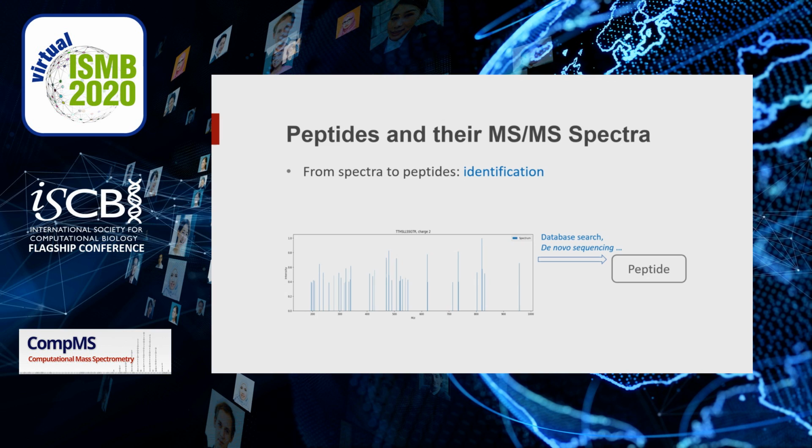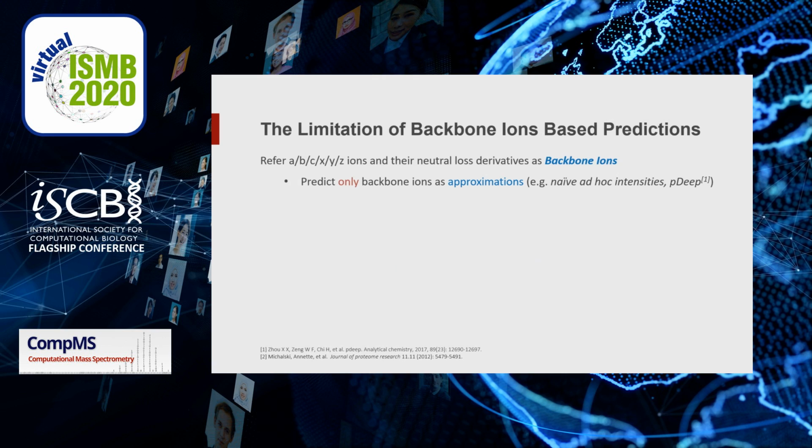Mass spectra and peptides are closely connected. When we obtain a spectrum like this, we can refer to approaches like database search or de novo sequencing to infer its original peptides. This pathway has been widely studied. However, the reverse pathway from peptides to their corresponding spectra has only a few existing studies, and they all have serious limitations. The current prevailing approaches to predict spectra are based on the idea of backbone ions.